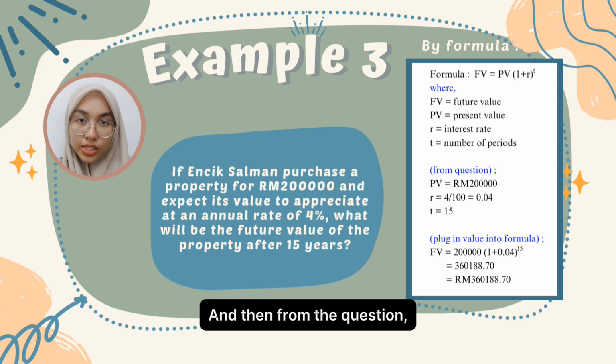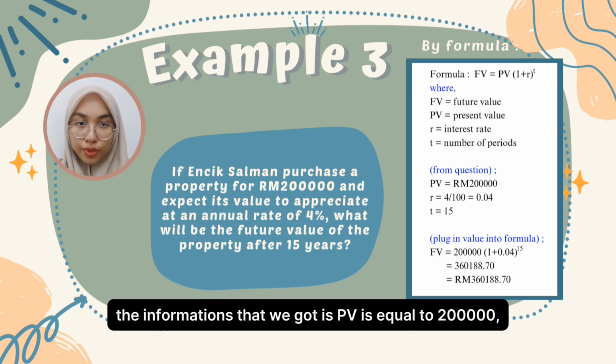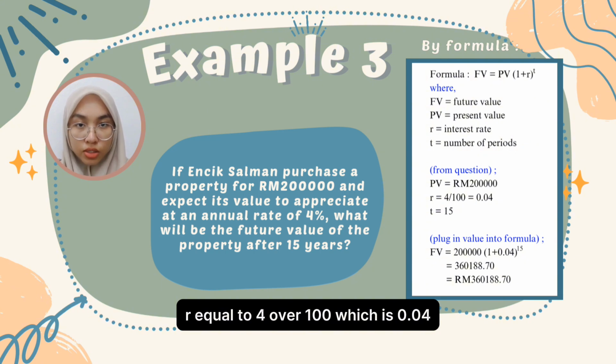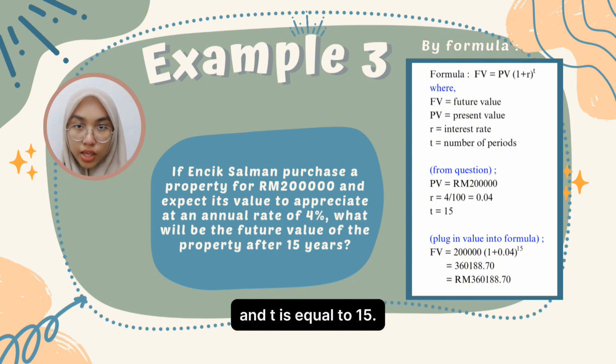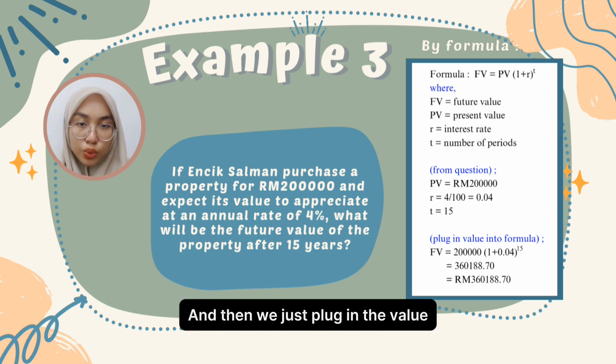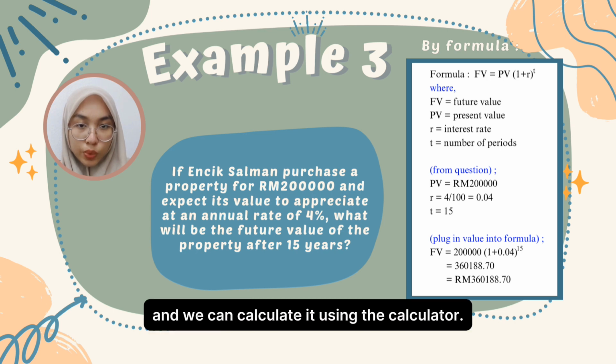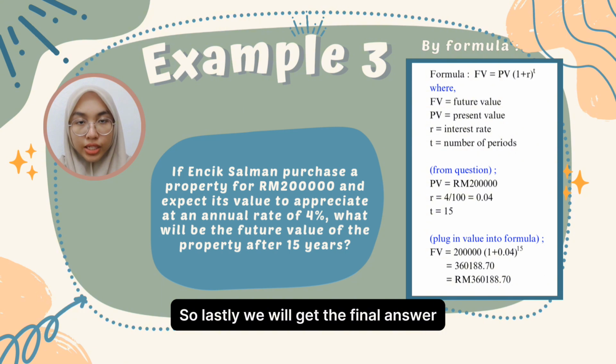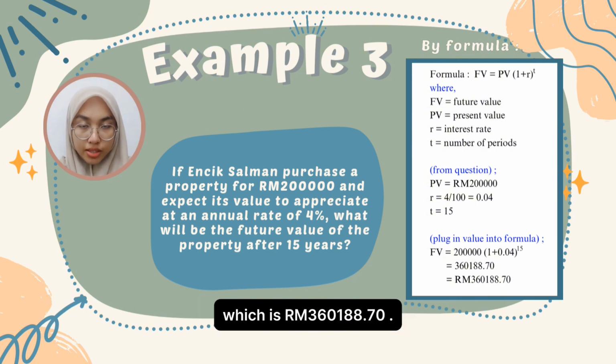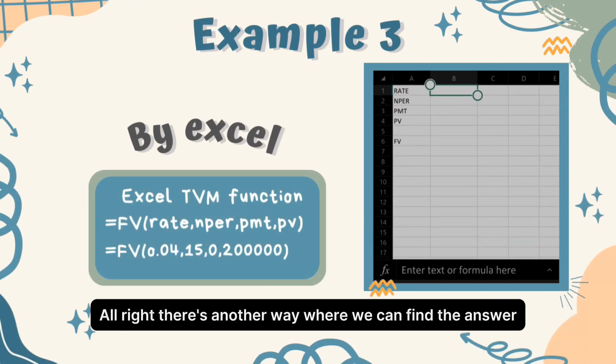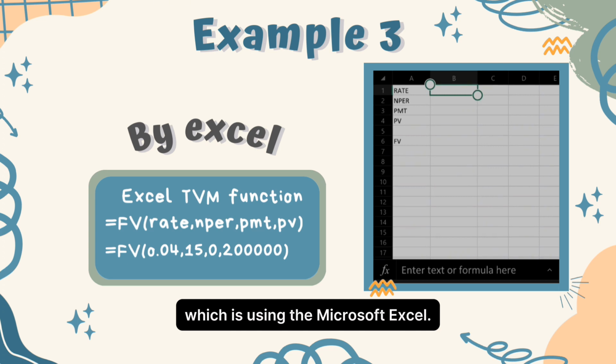And then from the question, the information that we got is PV is equal to 200,000, R equal to 4 over 100, which is 0.04, and T is equal to 15. And then we just plug in the values into the formula and we can calculate it using the calculator. So lastly, we will get the final answer, which is 360,188 ringgit and 70 cents.